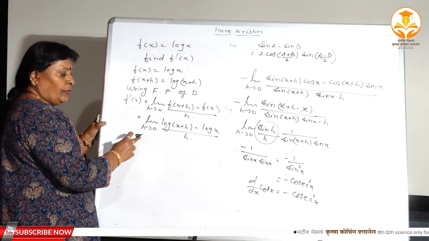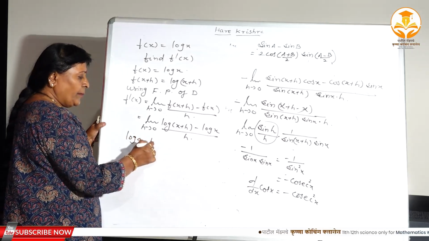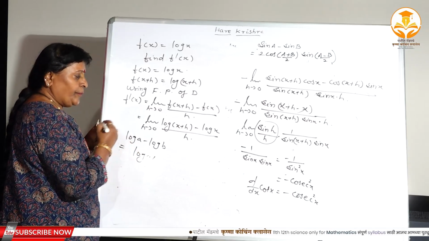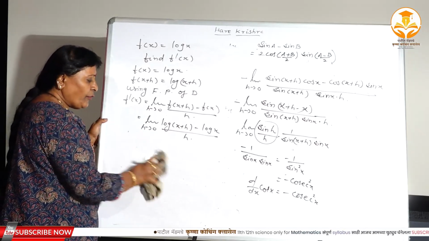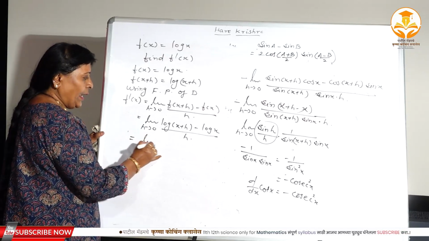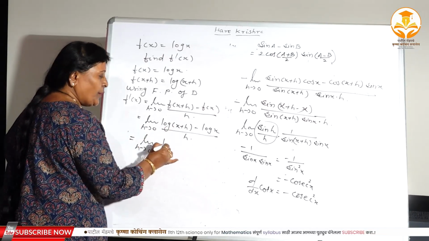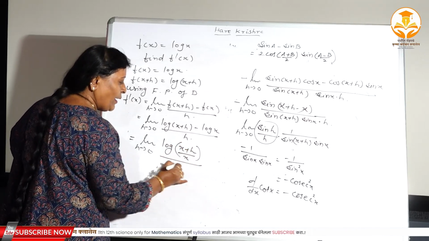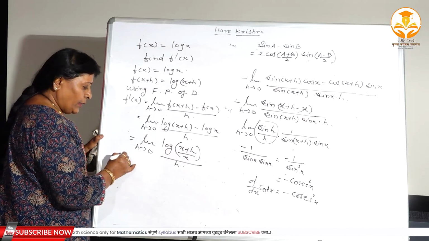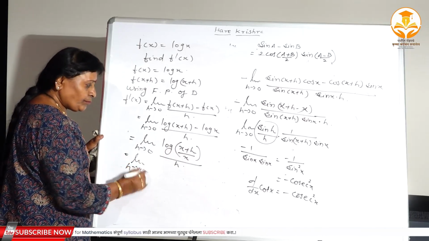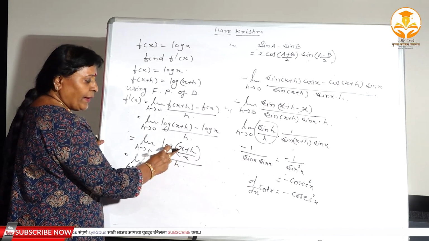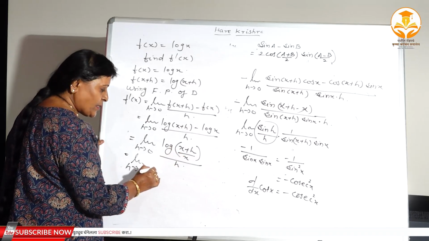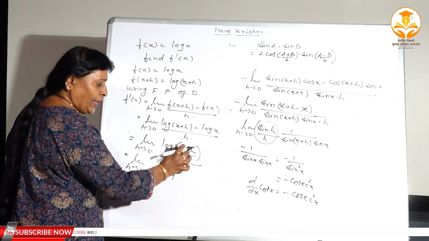Now here, what do you mean by the log of A minus log of B? What is the rule? Log of A minus log of B is nothing but log of A by B, right? Therefore, apply the rule of logarithm, limit h tends to 0, log A minus log B you can write as log of x plus h divided by x, right, divided by h. Again, limit h tends to 0. By this x, you have to divide both the terms, that is x plus h. Divide both separately. x gets cancelled. You have got 1. Here h divided by x.